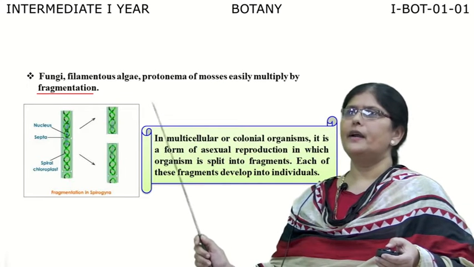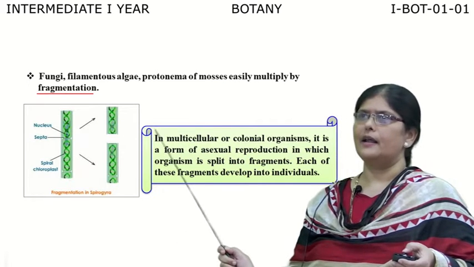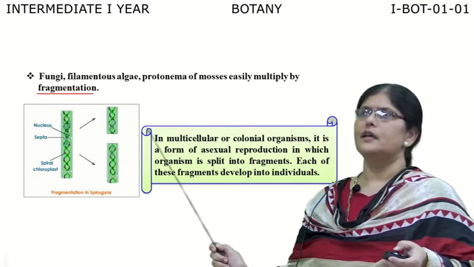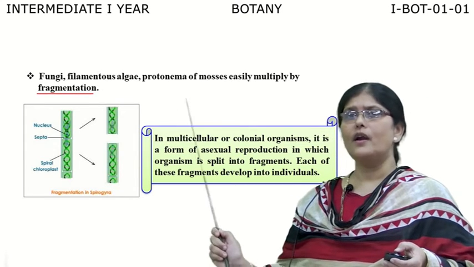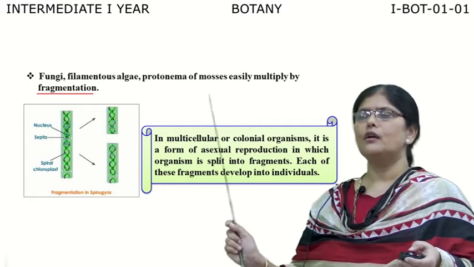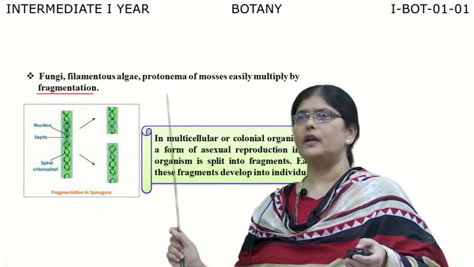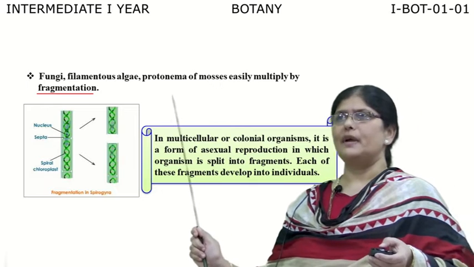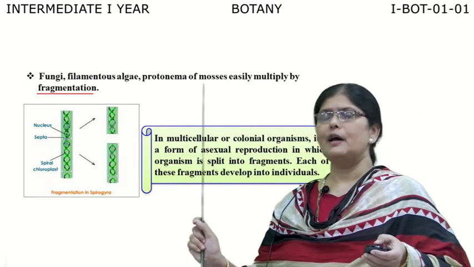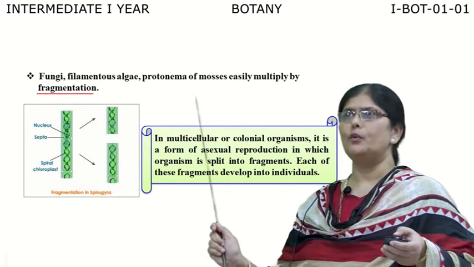Then you find in fungi, filamentous algae, protonema of the mosses, they also show a type of reproduction which is called fragmentation. Now what does fragmentation mean? The body gets broken into small bits or pieces or fragments, and these fragments can develop into a complete individual organism.